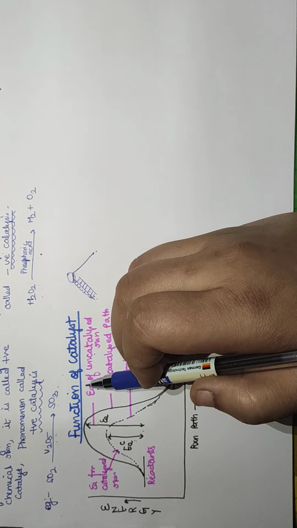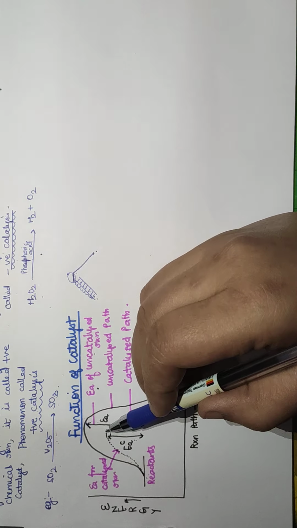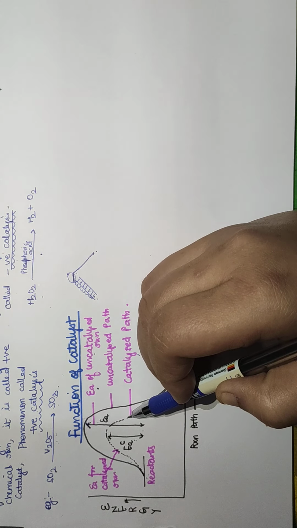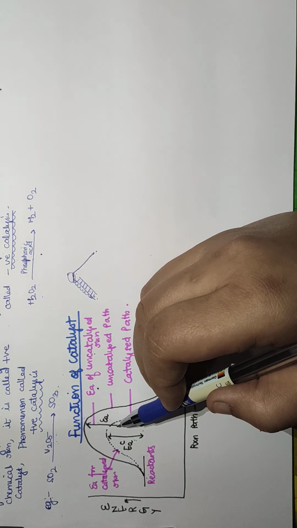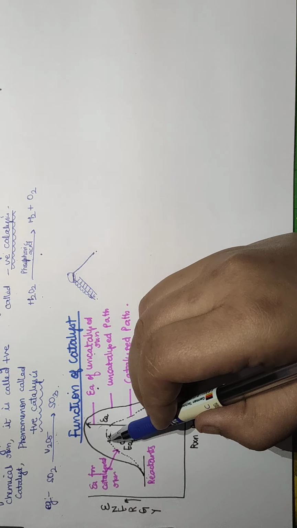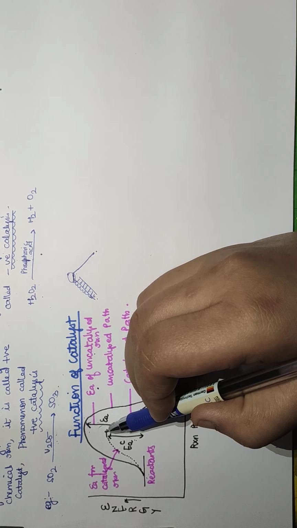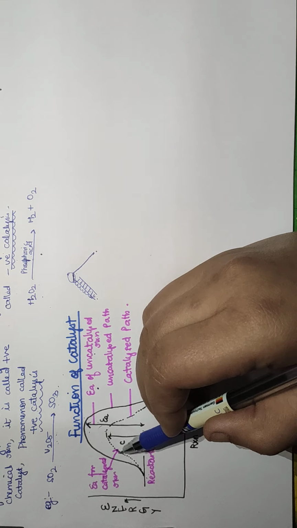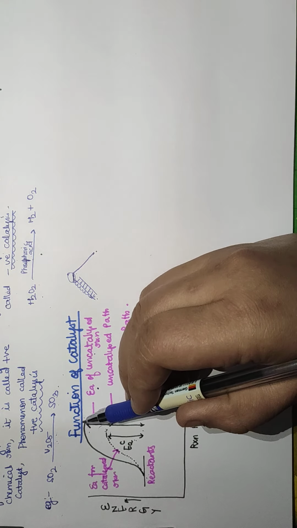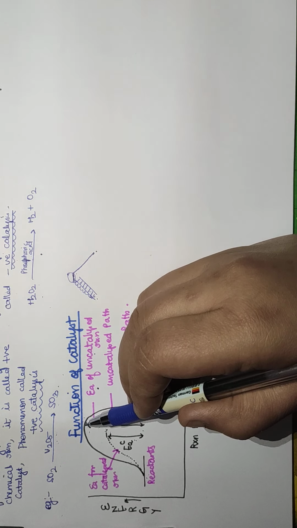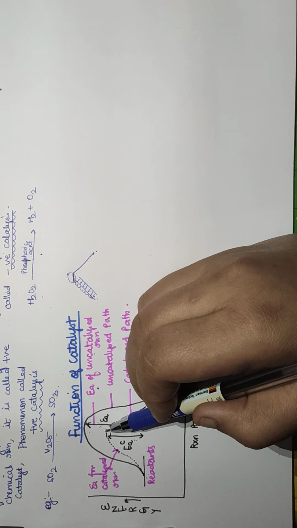A catalyst provides an entirely new path for the reaction in which the reactants are converted into product quickly. It is believed that a catalyst forms a new activated complex, the state where the transition state may occur, of lower potential energy. See here, the potential energy is lesser and there the potential energy is greater. Consequently the fraction of the total number of collisions possessing the lower activation energy is increased, and hence the rate of reaction is going to be increased.